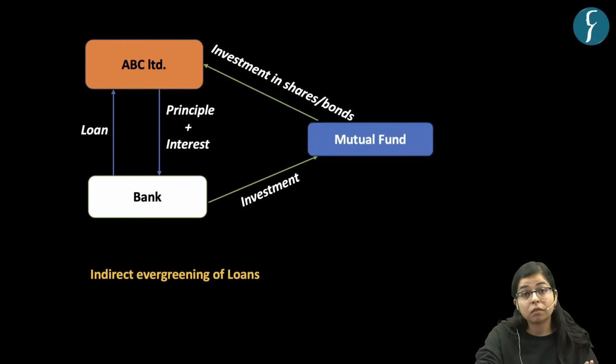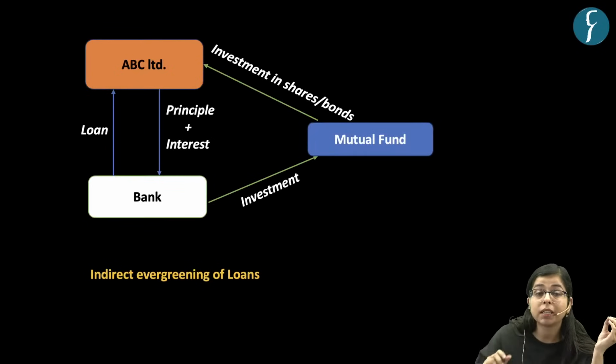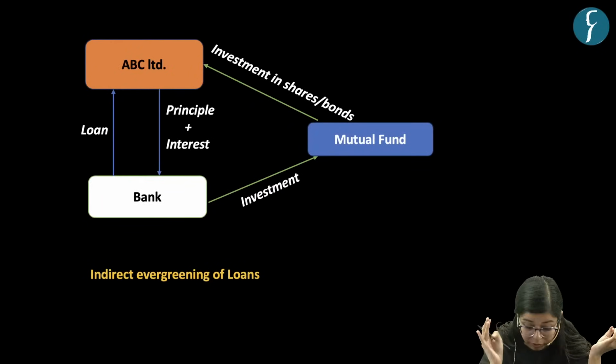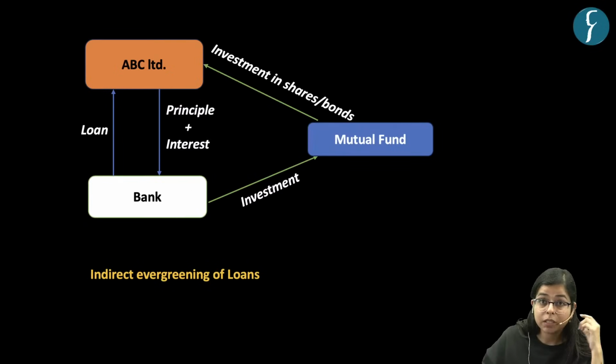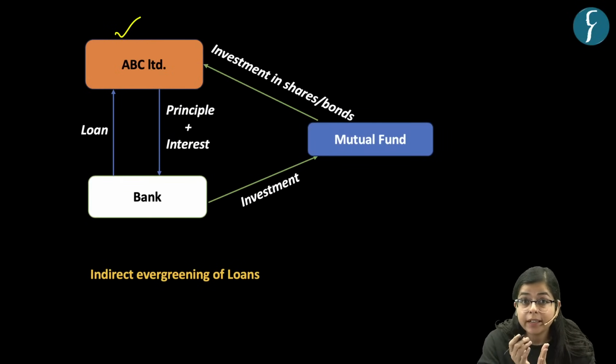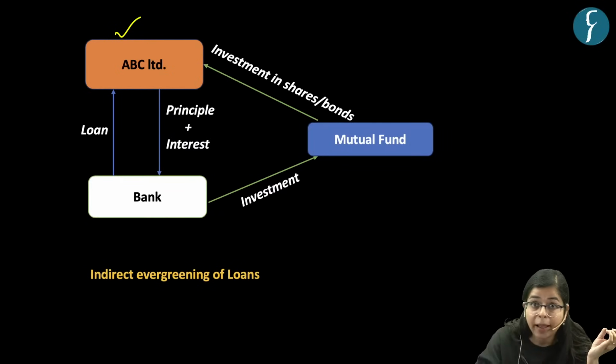Now, before seeing all these terms like what is evergreening of loans, what is alternative investment funds, let's understand this with the help of an example. Let's see a basic concept regarding it. Say there is a company ABC Limited, right? So it has taken a loan from a bank.